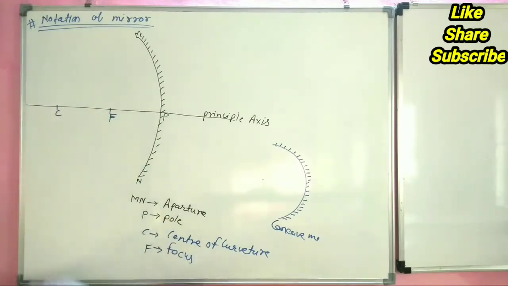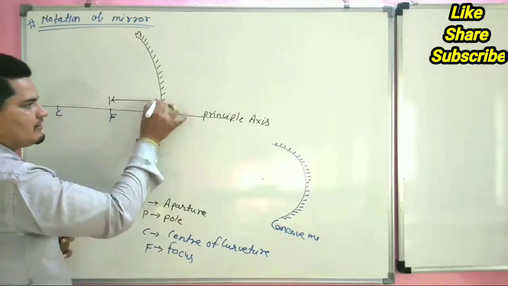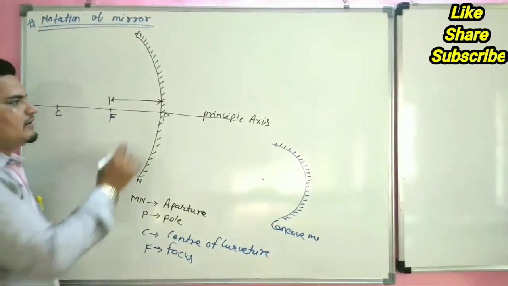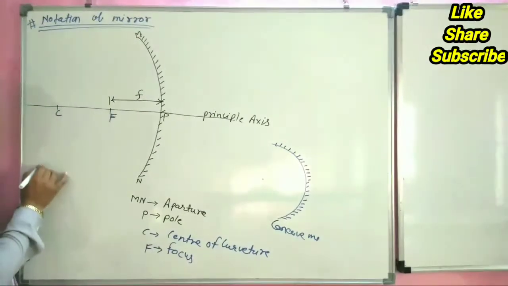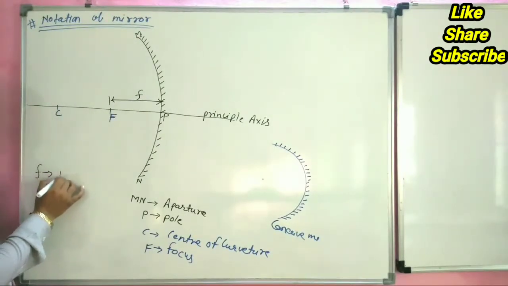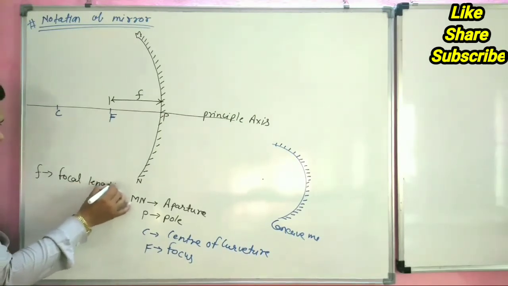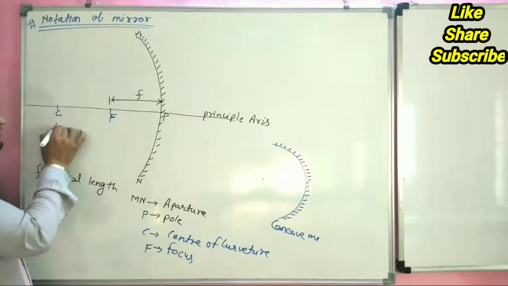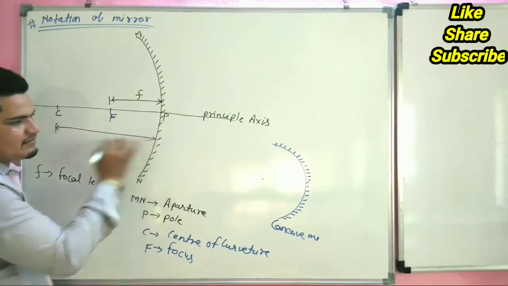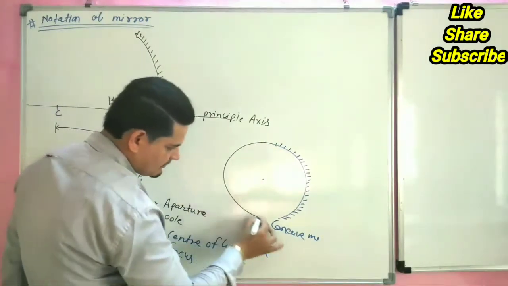Now, this is the total length of the focus from the pole. It is denoted by small f and is called the focal length. Small f is the focal length.